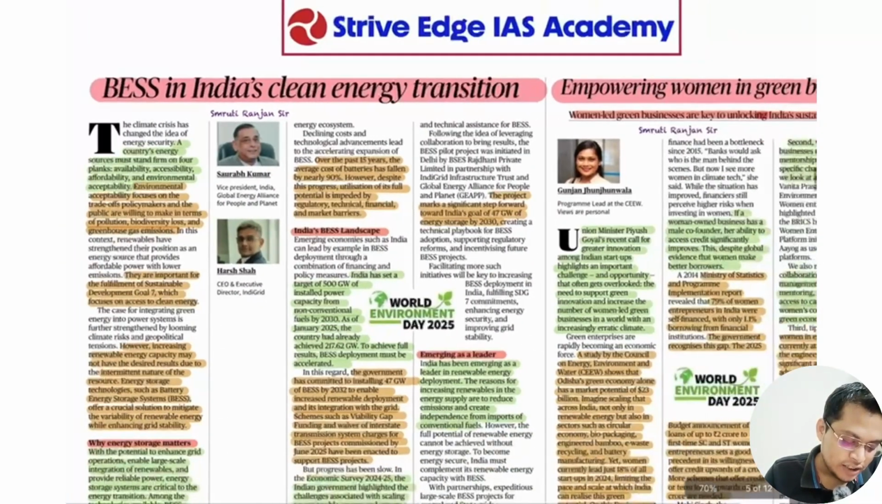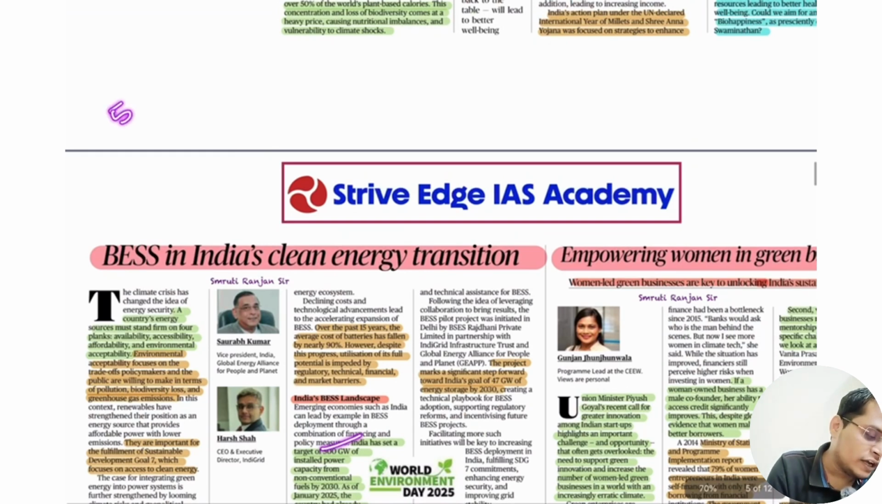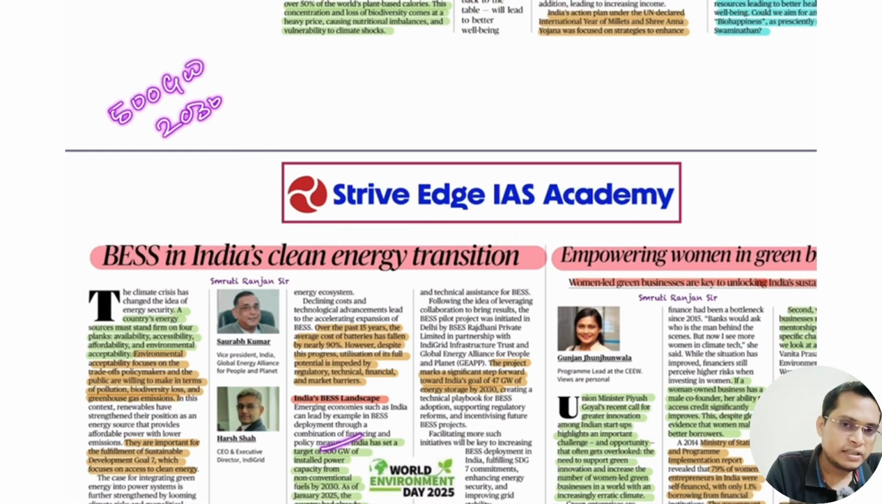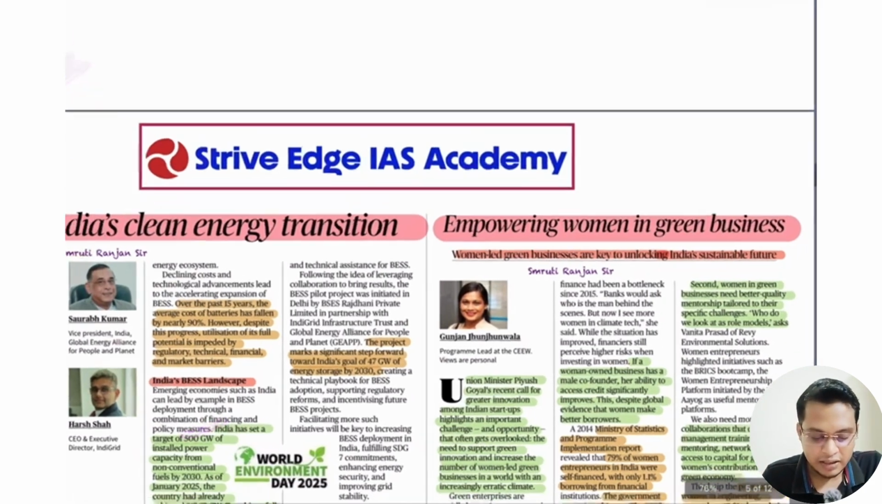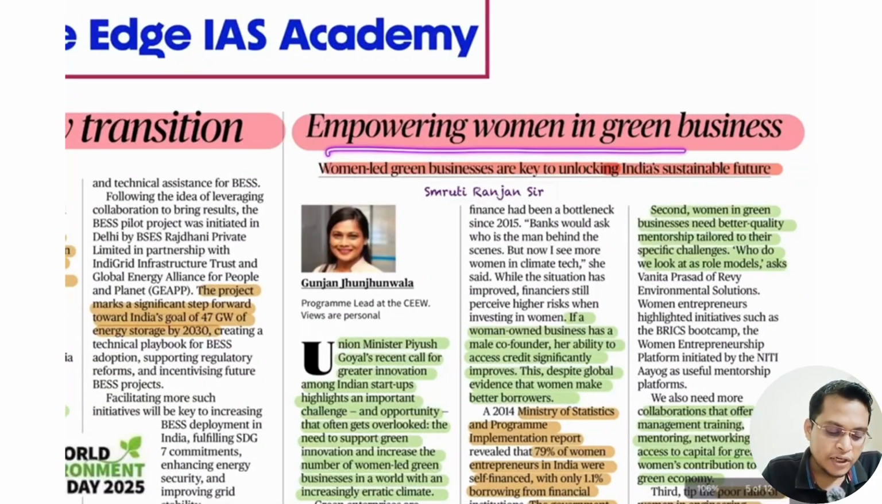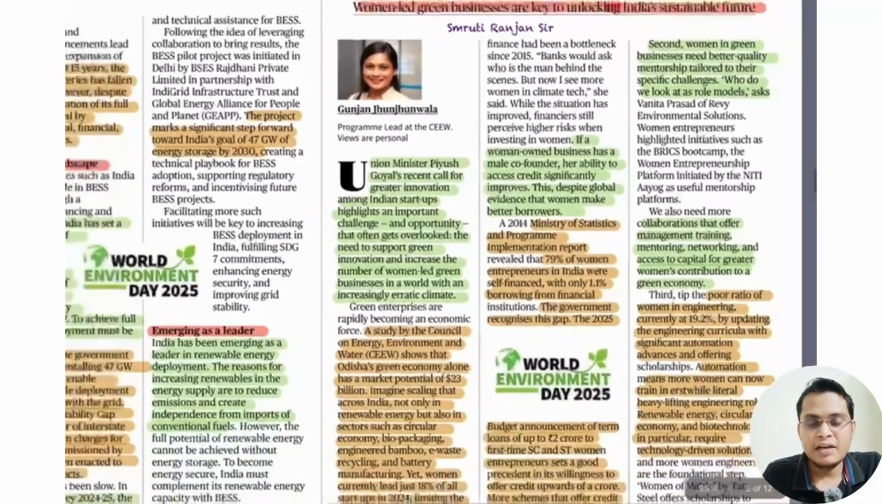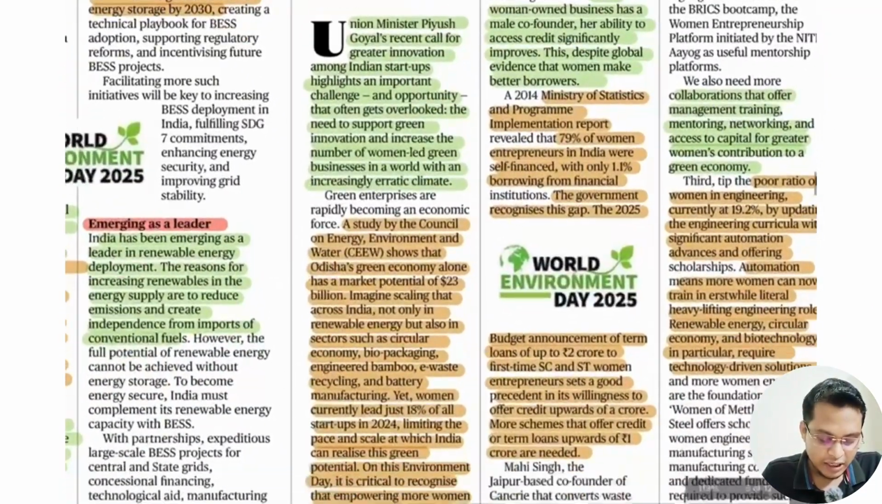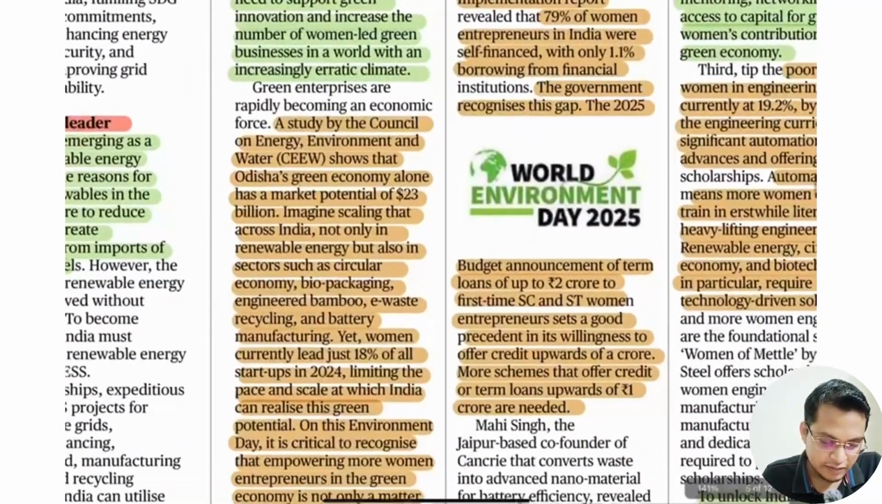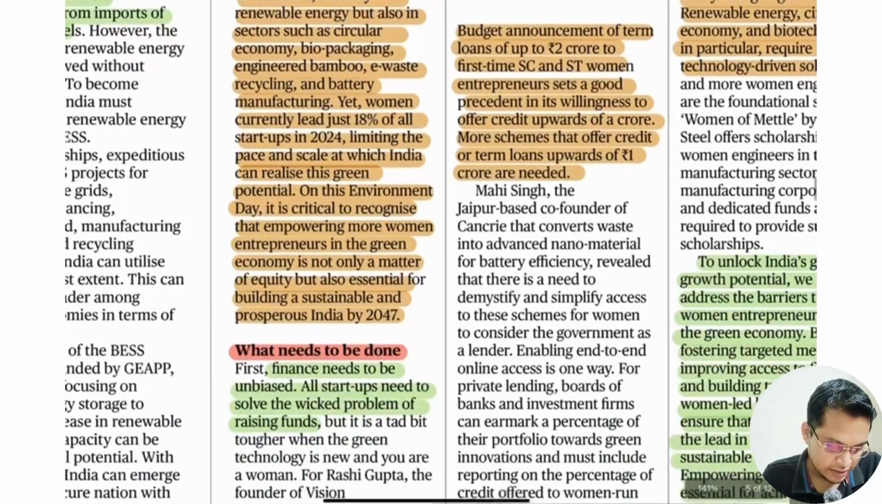So that is what it is talking about, how we are going to use this so that our objective of having 500 gigawatt of renewable energy by 2030 we will be able to achieve. Okay. So empowering women in the green business. Here it is talking about the green economy having huge potential, so we can empower. I think here it is given, just a second.